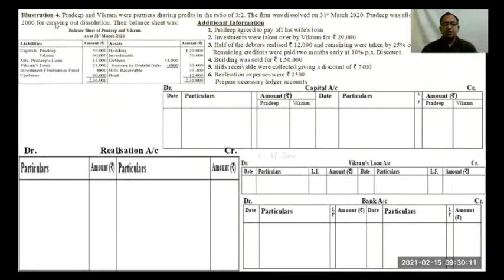Note down this question, illustration 4, and make formats of capital accounts of two partners, realization account, Vikram's loan account, and bank account. Realization account around 10 lines, bank account around 10 lines, capital accounts and Vikram's loan account around 5 lines each.